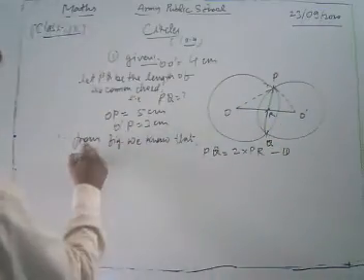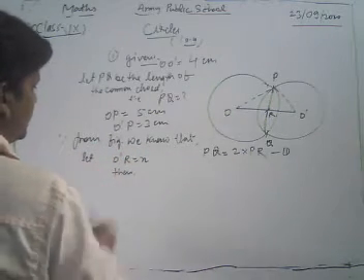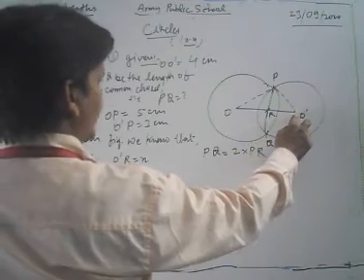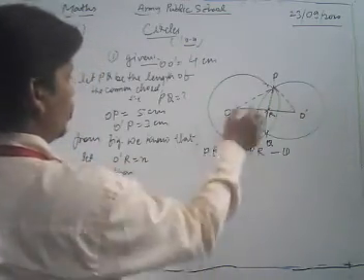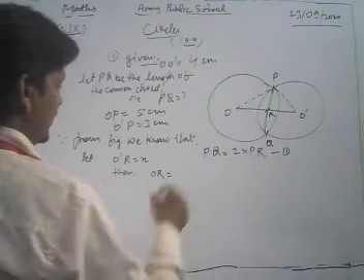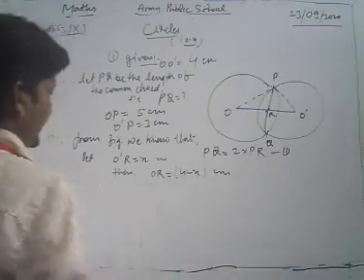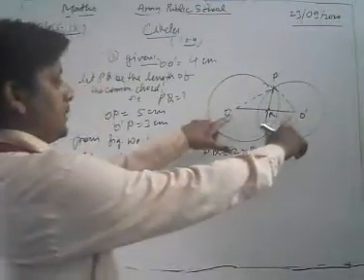Now let O dash R be equal to x. Then if we take O dash R equal to x, then OR is equal to 4 minus x centimeter, because the distance between their centers is 4.